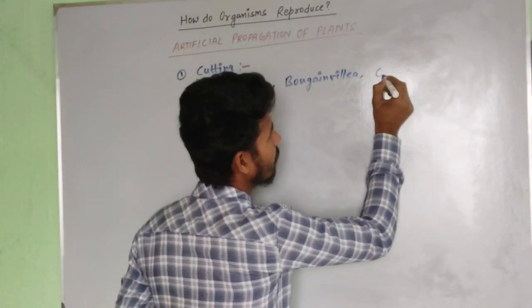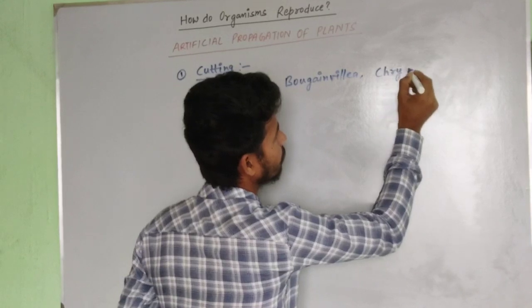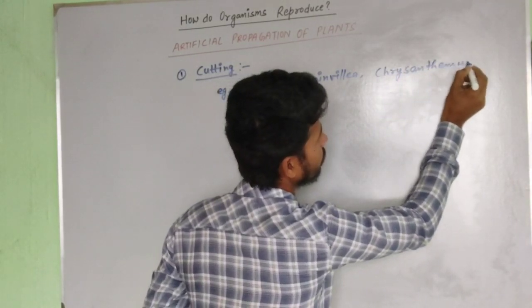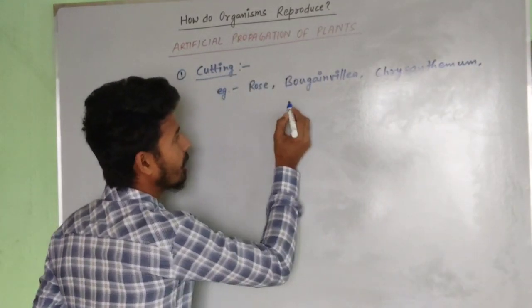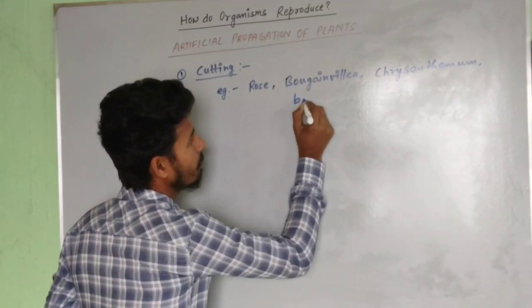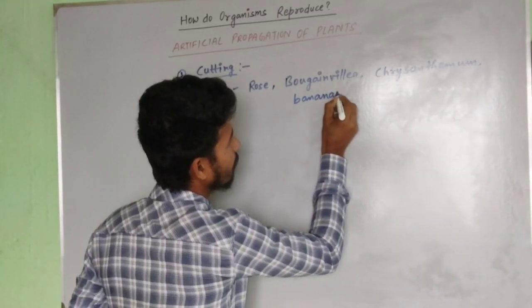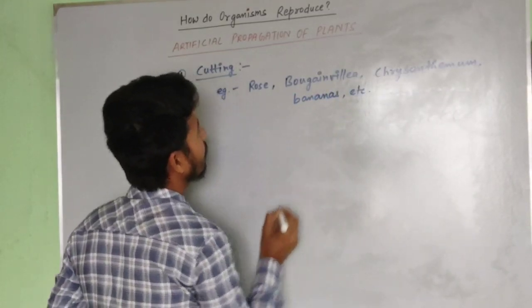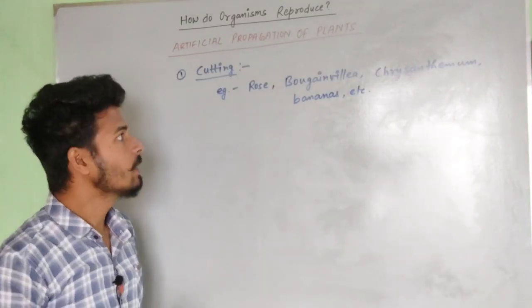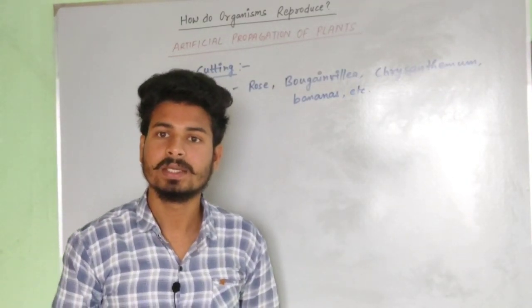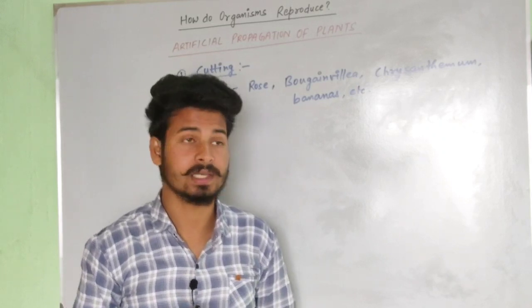Another example we can know is chrysanthemum. Another is banana. We are much familiar with bananas. With the cutting method, these are all examples of plants used for artificial propagation.